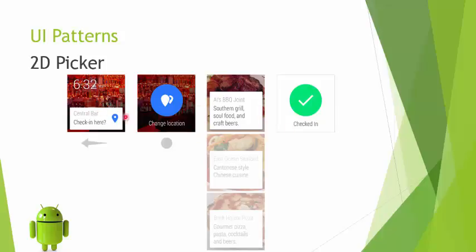So he just slides across here, he comes to this point, and now he gets other options to see which are the other locations which are available. He likes one of the locations, he clicks on it, and he receives a notification that yes, you have checked in over here.